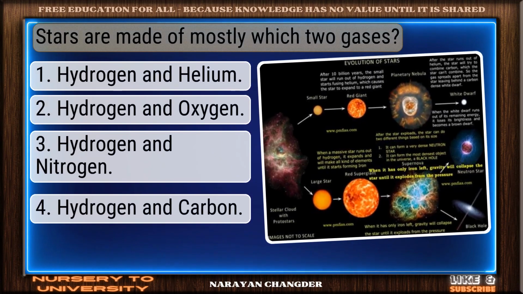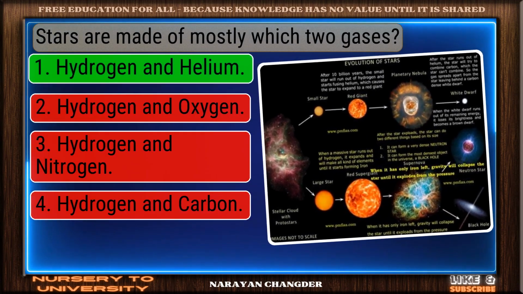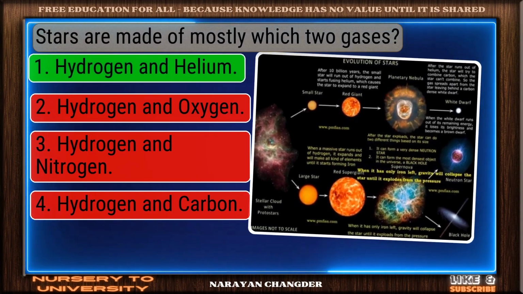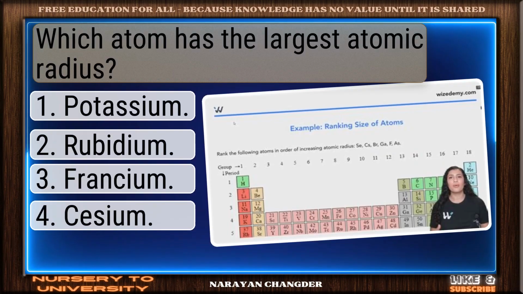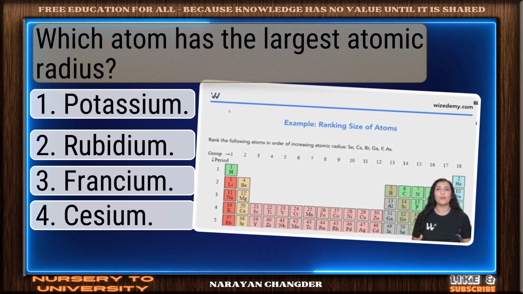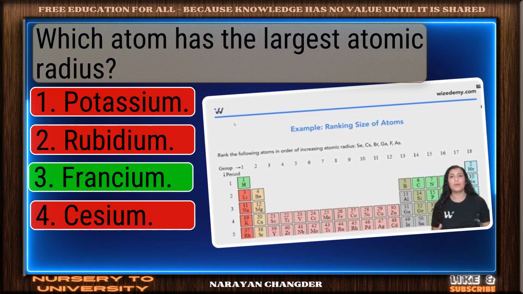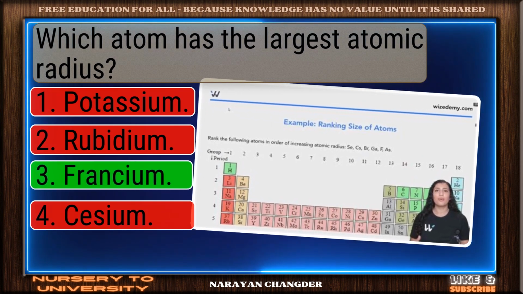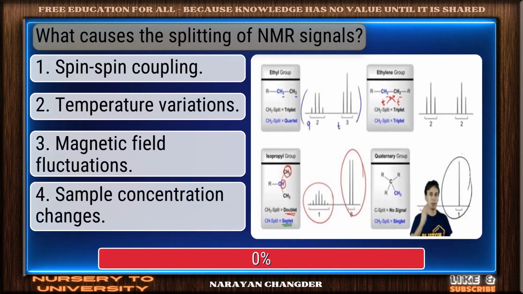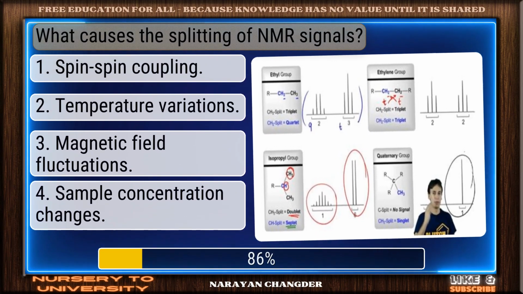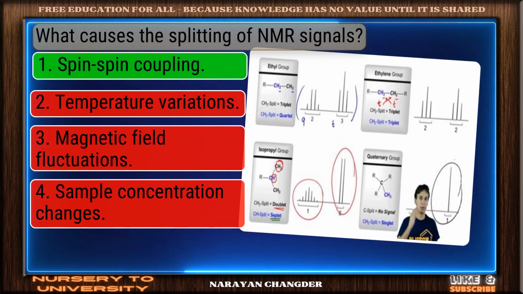Stars are made of mostly which two gases? Clear logic. Your choice, hydrogen and helium, is sound and 100% true. Which atom has the largest atomic radius? Smart move. Francium is an accurate answer. What causes the splitting of NMR signals? Right again. Spin-spin coupling is a valid answer.